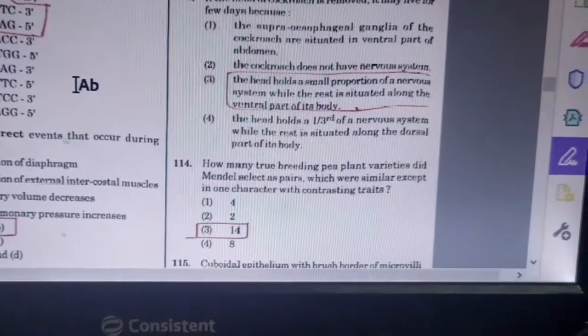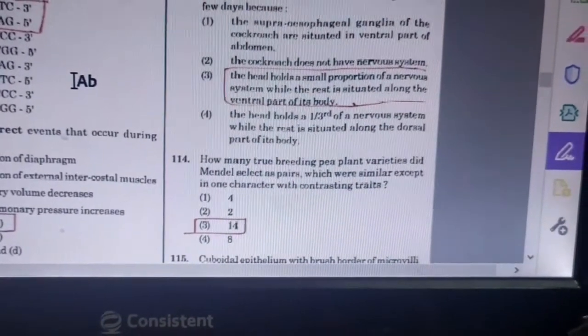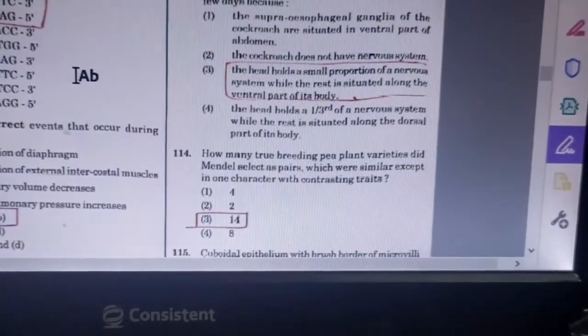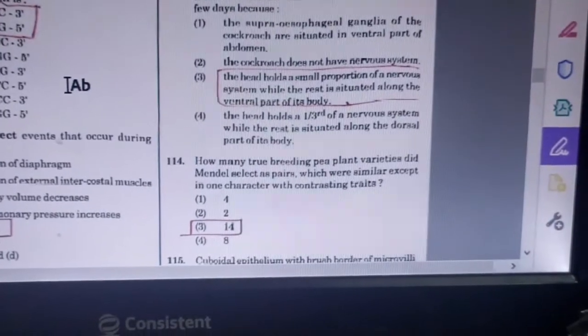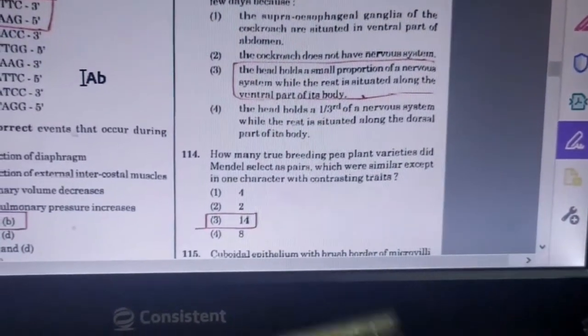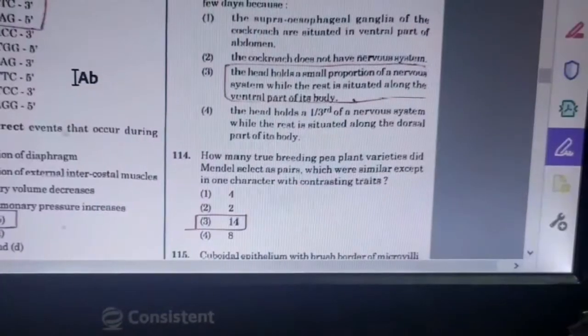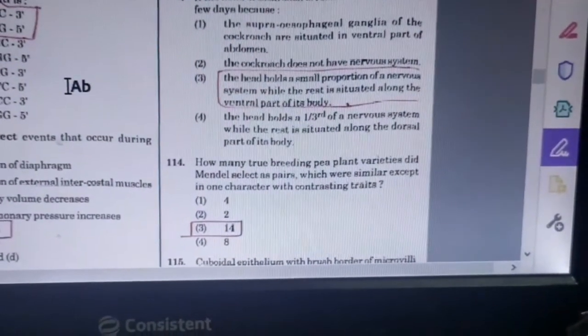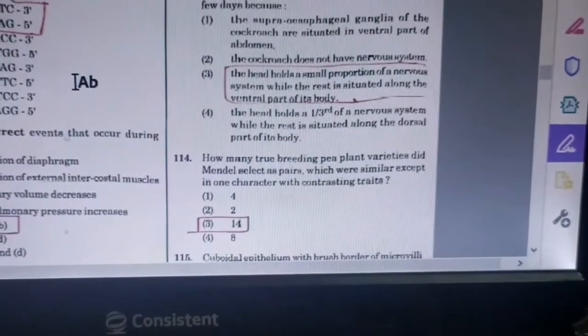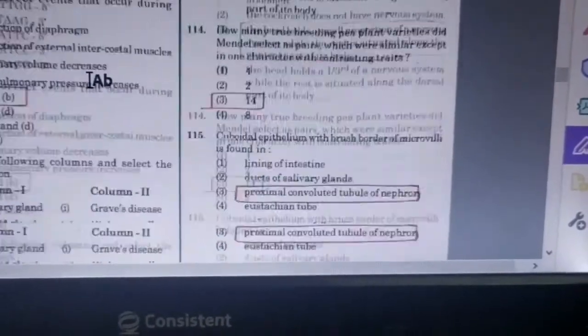114. How many true breeding pea plant varieties did Mendel select as pairs, which were similar except for one character with the contrasting trait? Answer is 14.